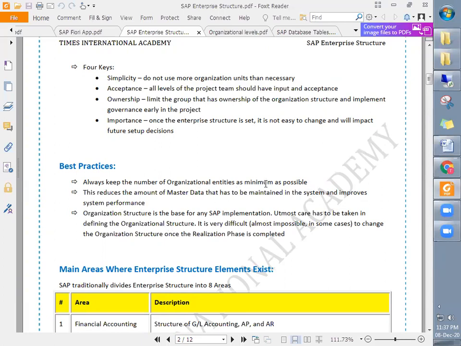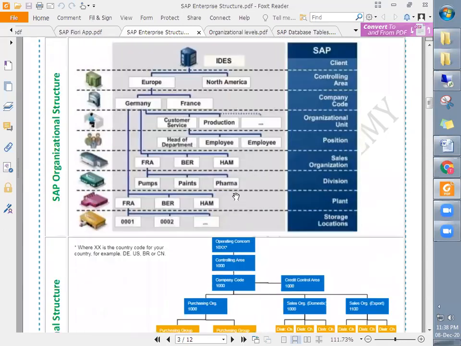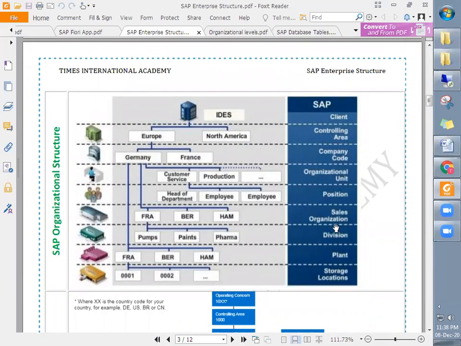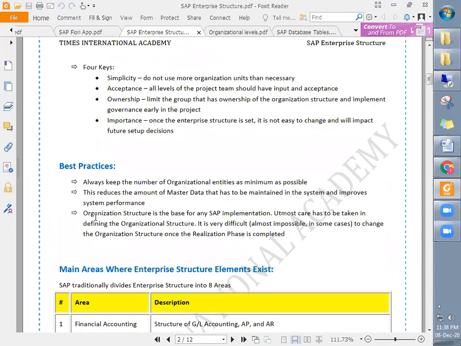What is the benefit of having it? It reduces the amount of master data that has to be maintained in the system and improves the system performance, right? So organizational structure is the base for any SAP implementation. Without this structure we cannot use SAP, because if we don't have the company details and the departments created in SAP as organizational units, we cannot use it. So that is the purpose. So organizational structure is the base for any implementation, and utmost care has to be taken in defining it.